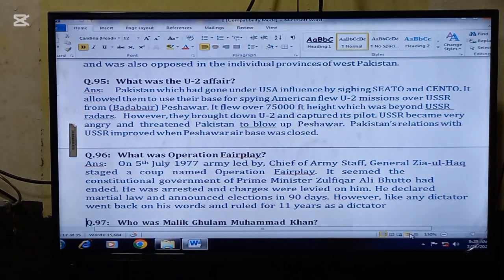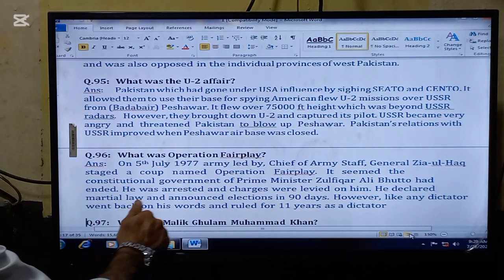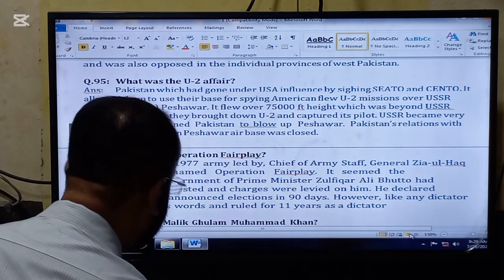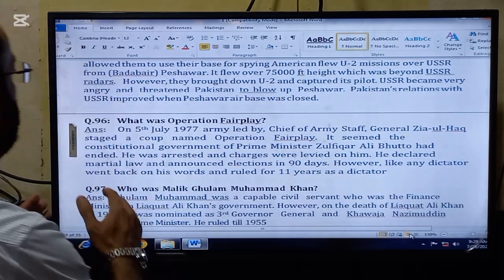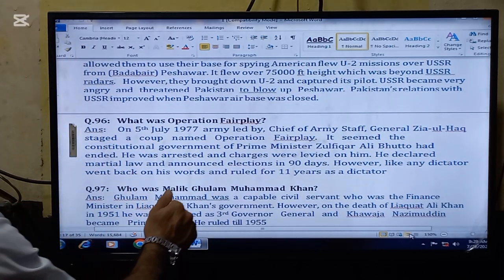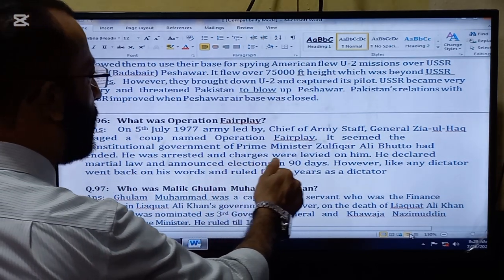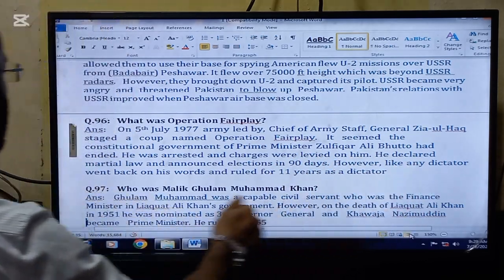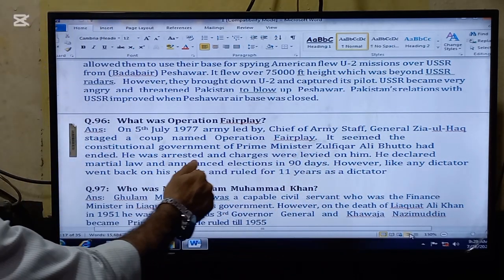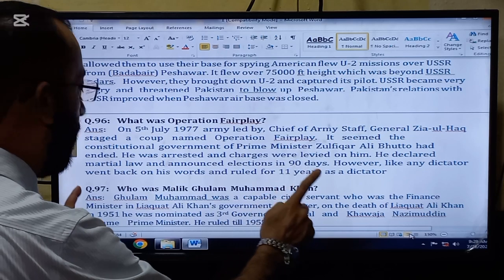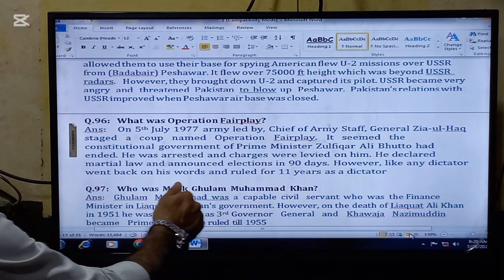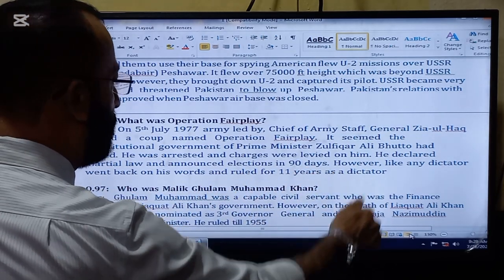The next important question for today is, what was Operation Fair Play? On 5th July 1977, the army led by Chief of the Army Staff General Ziaul Haq staged a coup named Operation Fair Play. It ended the constitutional government of Prime Minister Zulfikar Ali Bhutto.